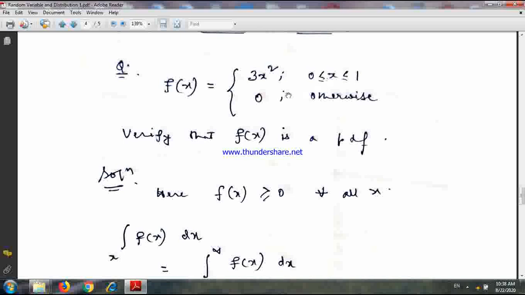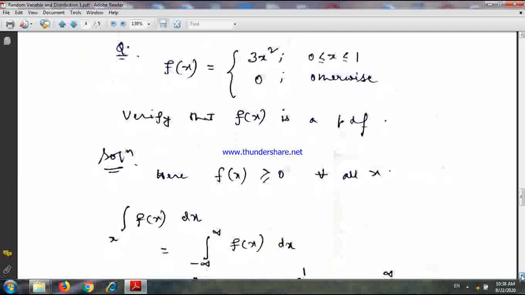In this interval it is defined as 3x², and outside this interval it is defined as 0. That means within minus infinity to plus infinity, only within 0 to 1 the value is 3x², and below 0 the value is 0, and above 1 also the value is 0.